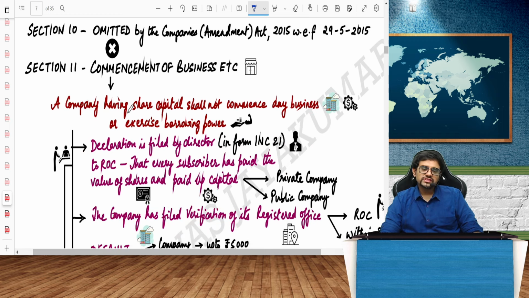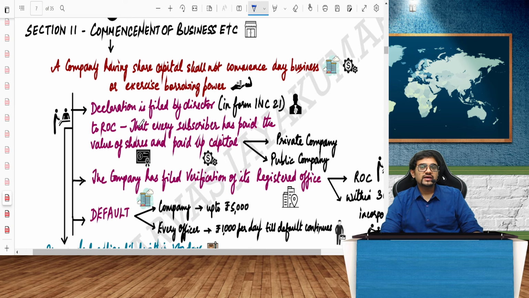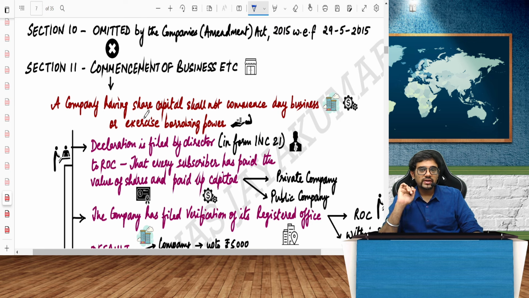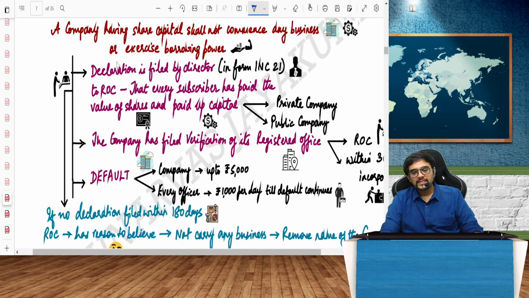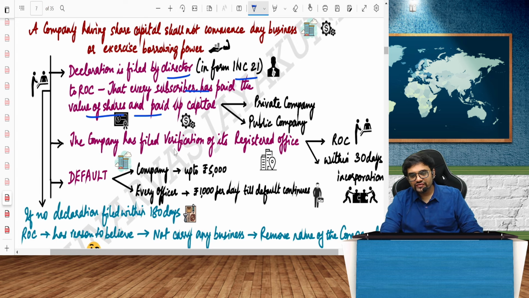So in commencement of business, a company having share capital shall not commence any business if they have not filed a declaration. So earlier there used to be certificate of incorporation and certificate of commencement of business. Now no need of certificate, but to prove that you have started the company, you should give all these things. You should give a declaration by the director in form number INC 21 that every subscriber to the memorandum has paid the full amount of whatever he has subscribed for. And more importantly, the company has filed verification of its registered office.